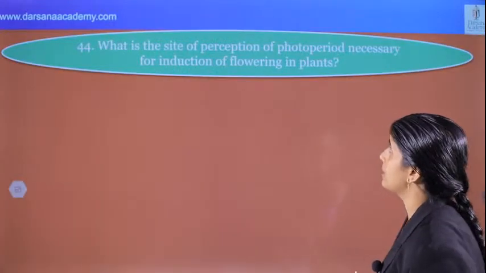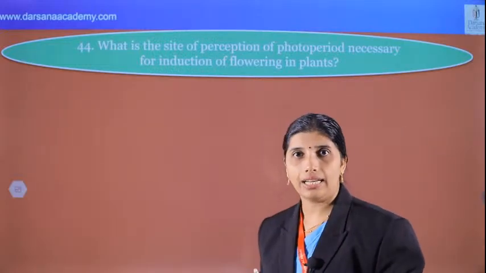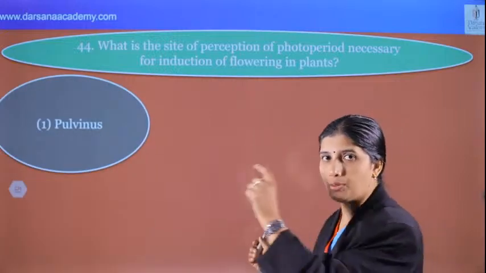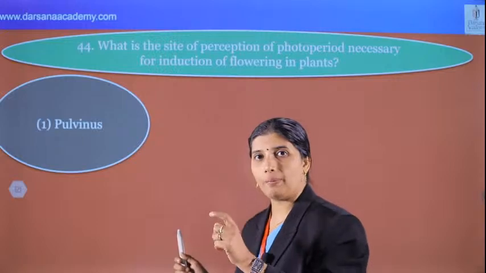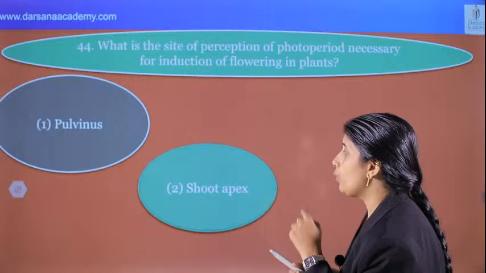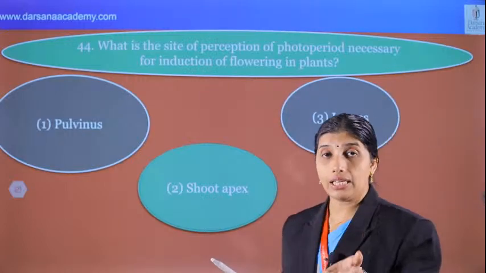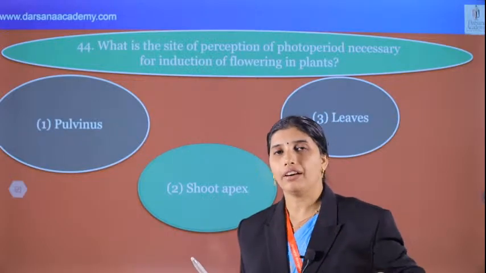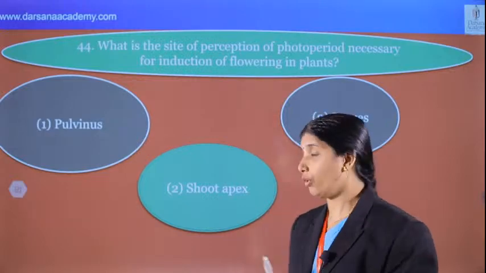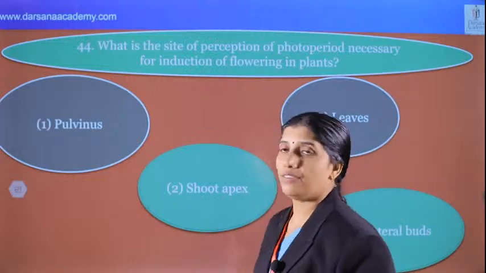And the next question: what is the site of perception of photoperiod necessary for induction of flowering in plants? That is the leaf, not the pulvinus. Pulvinus is an option from morphology of flowering plants, the swollen leaf base, very important, in Fabaceae. And the shoot apex, no. Leaves, yes, the leaf is the photoreceptor. Phytochrome is there, PR becomes PFR and PFR becomes PR. Very important point. And the lateral bud, no. What is the correct answer? Leaves.